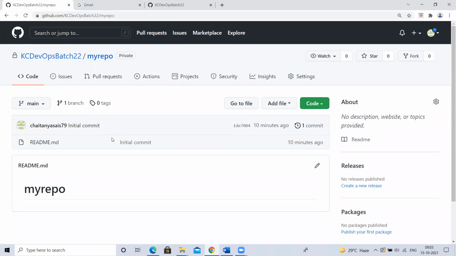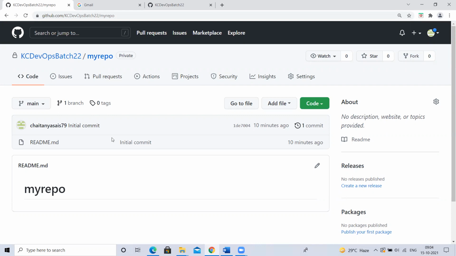Like this, we'll group in real time. We'll create an organization, and if that organization has 10 projects, we'll create 10 repositories. We'll have another organization. That organization has a few repositories, a few projects. For those projects, we'll create repositories. Now, A organization, B organization, 2 organizations, and each organization has a few repositories for each project.